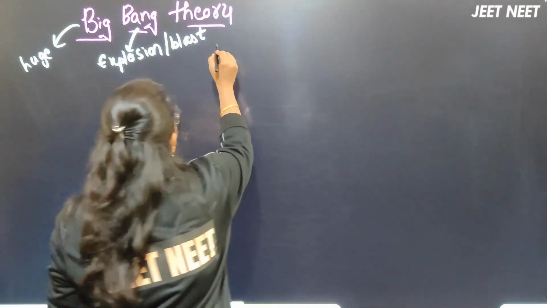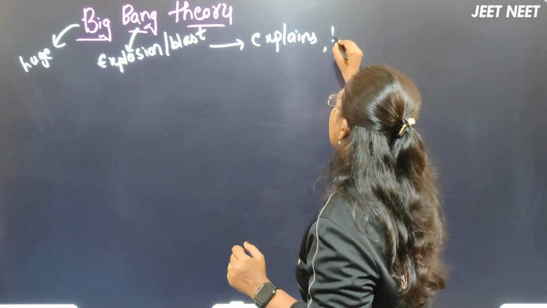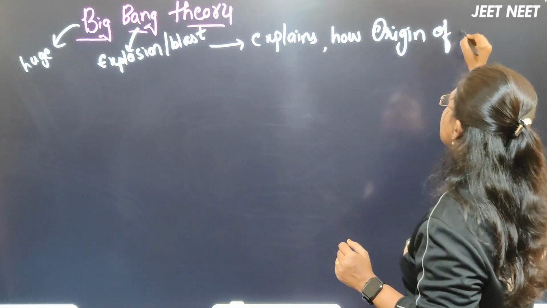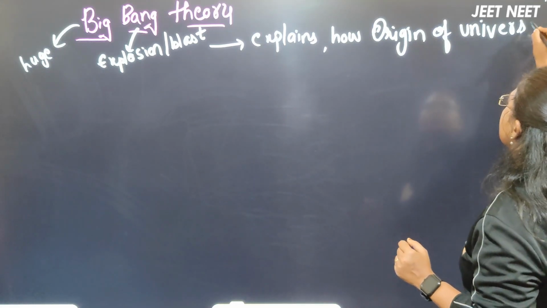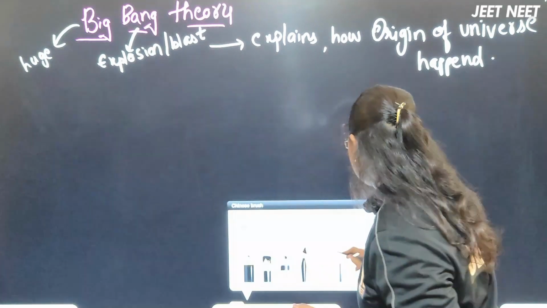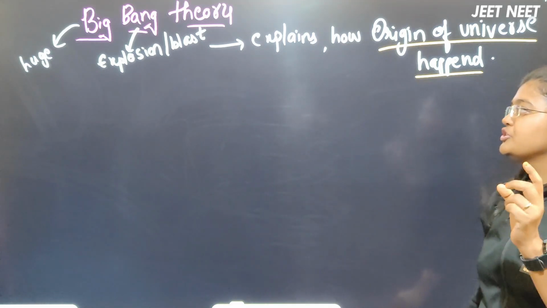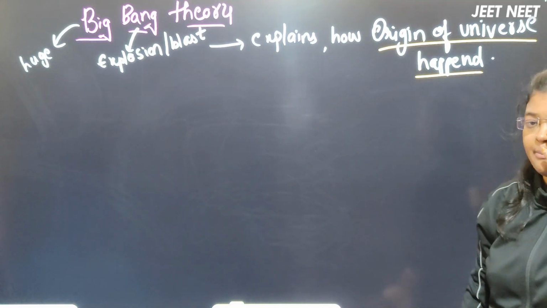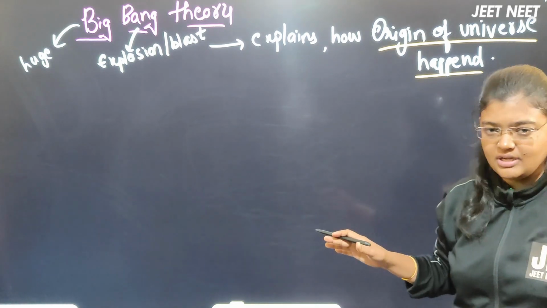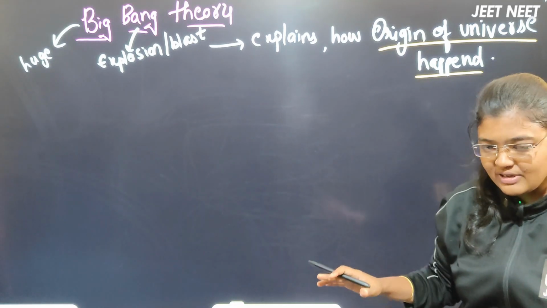I'm going to write it here. Big Bang theory explains how the origin of universe happened. This could be a question, beta. So the Big Bang theory is going to explain how the origin of universe happened. Imagine, beta, how the origin of universe happened, no one has seen, isn't it? Neither I nor you nor anyone here has seen how the universe was formed.